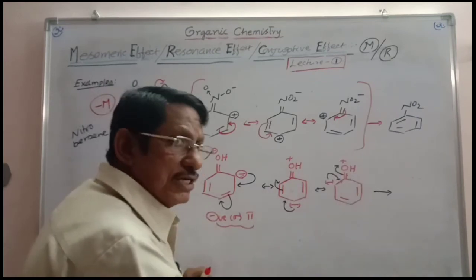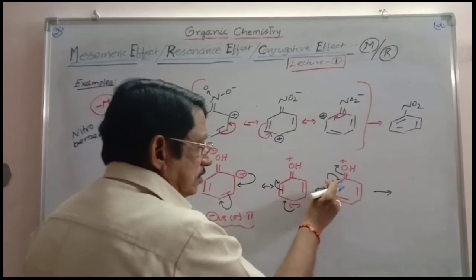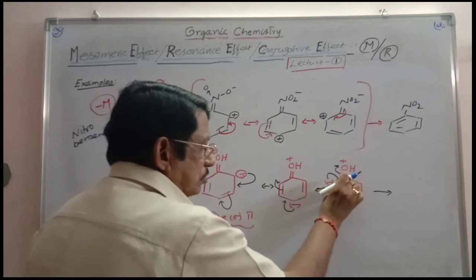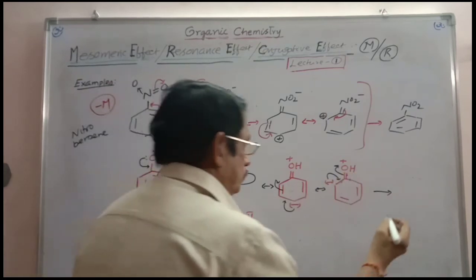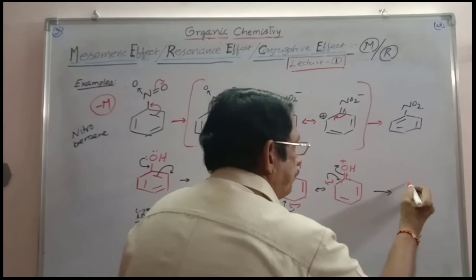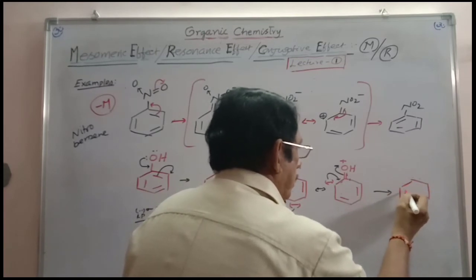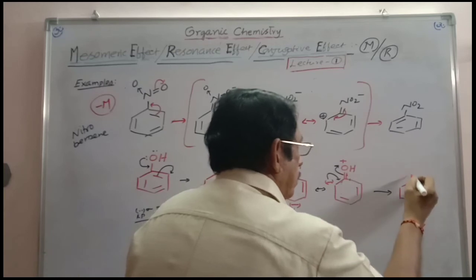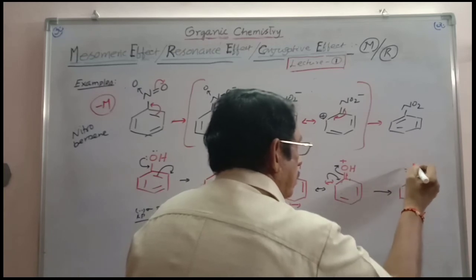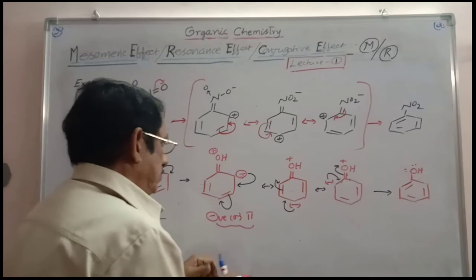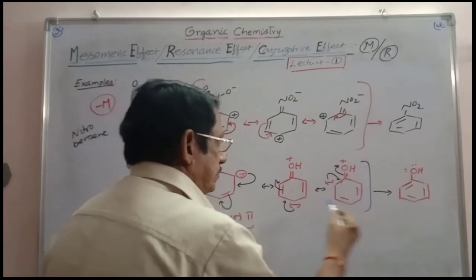It gets negative charge. Positive and negative get cancelled, and this electron cloud is flowing between these 2 carbons, it gets a double bond character. So you will get here, of course you write it. These are the resonance structures.